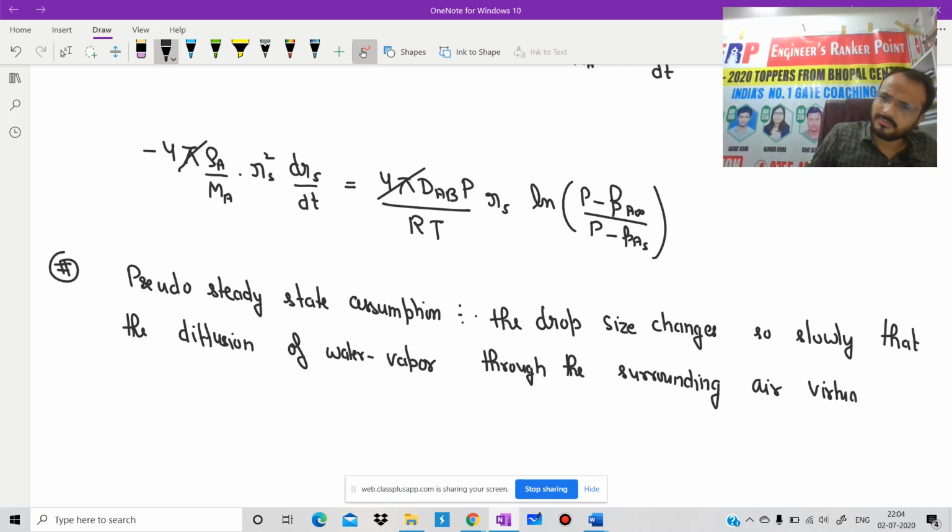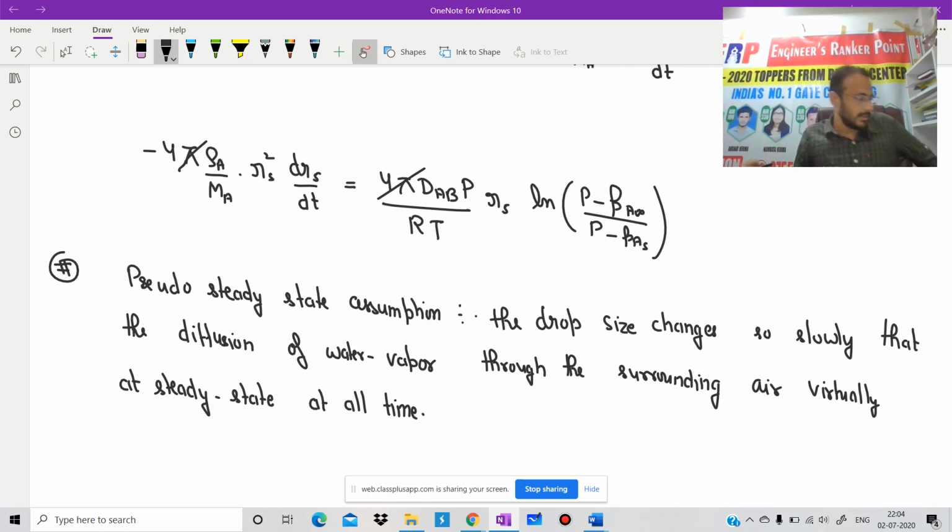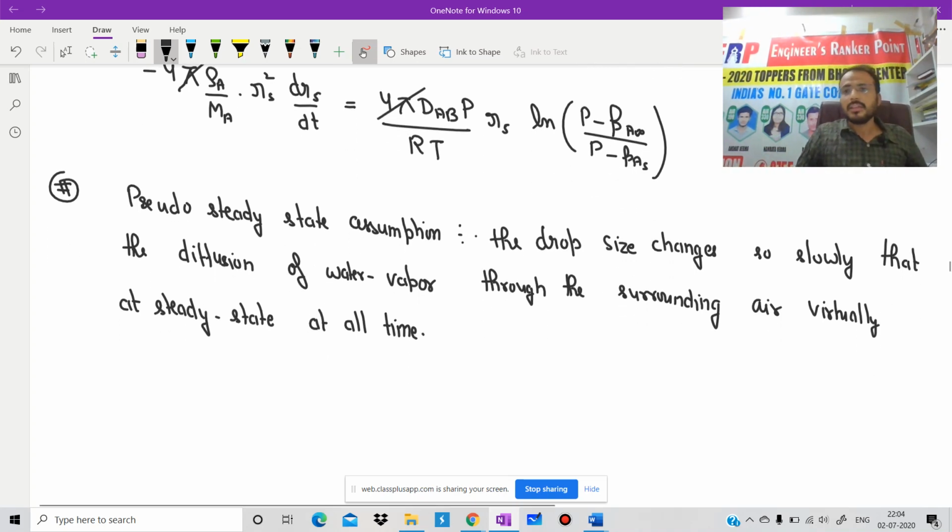is virtually at steady state. Why virtually? Because it is not possible to be at steady state all the time. Virtually at steady state all the time. Is it clear?